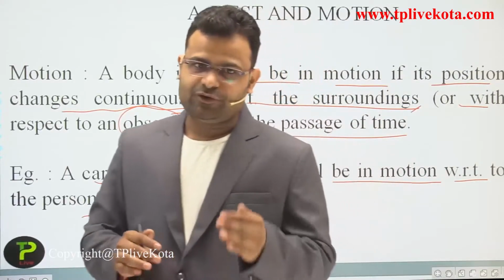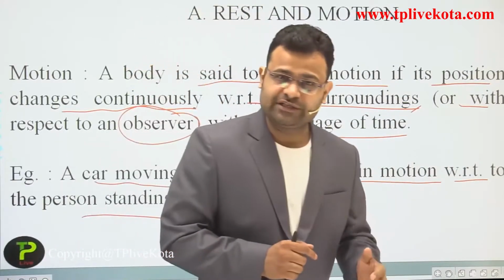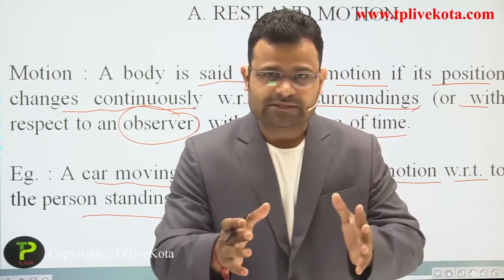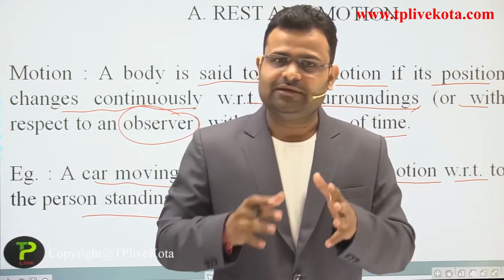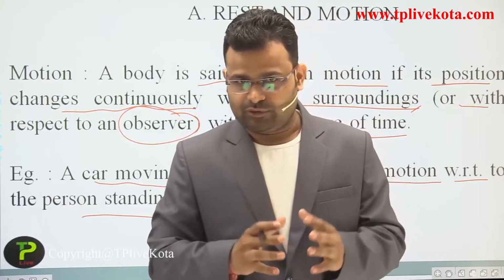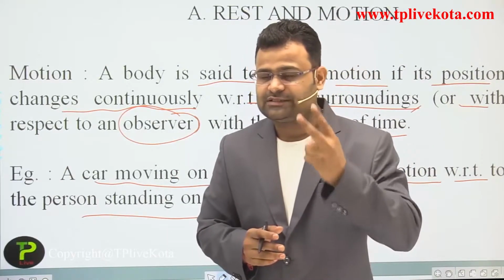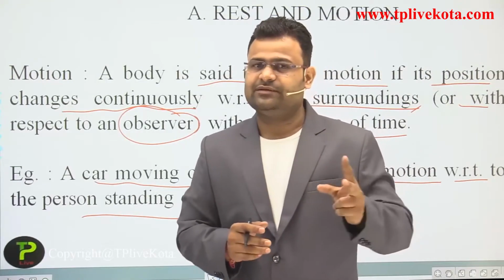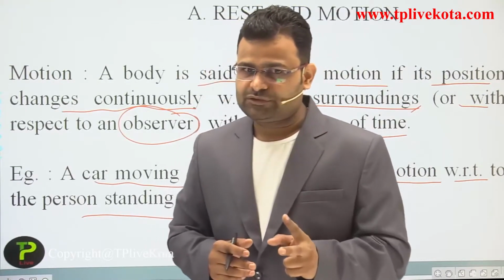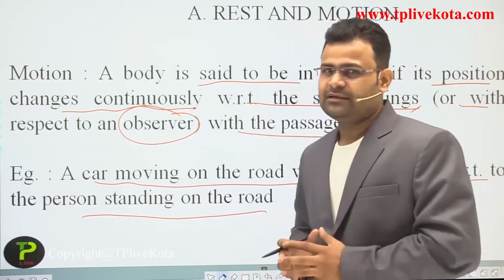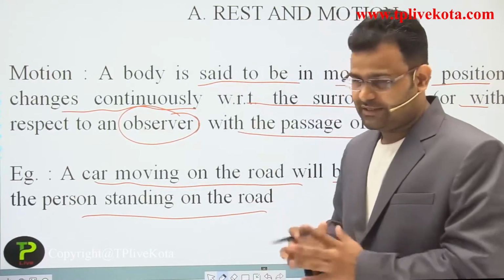In simple words, if the position does not change, the object is at rest. If the position changes, the object is in motion, with the passage of time. But dear students, two things are important: first the object and second the observer. Okay students, that is the basic introduction to rest and motion.